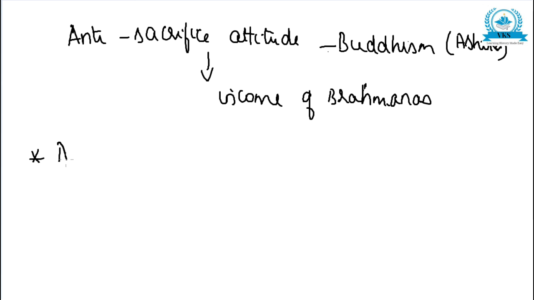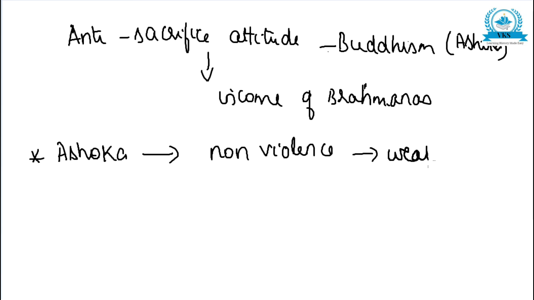Ashoka again, because of his inclination towards Buddhism, emphasized non-violence. His emphasis on non-violence led to the weakening of the empire's military strength.